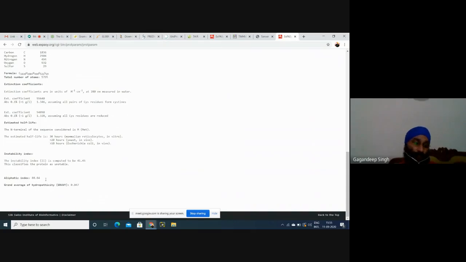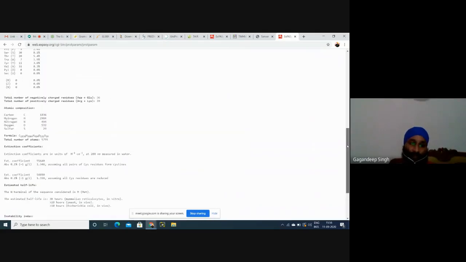And if we talk about aliphatic index, and aromaticity, these are types of amino acids that I have told you in my first class, that we should be aware of the types of amino acids, how many amino acids are there. We should know each and everything about amino acids. Then this is the hydropathicity, the grand average of hydropathicity, and then the donating and accepting power of this protein during any reaction.